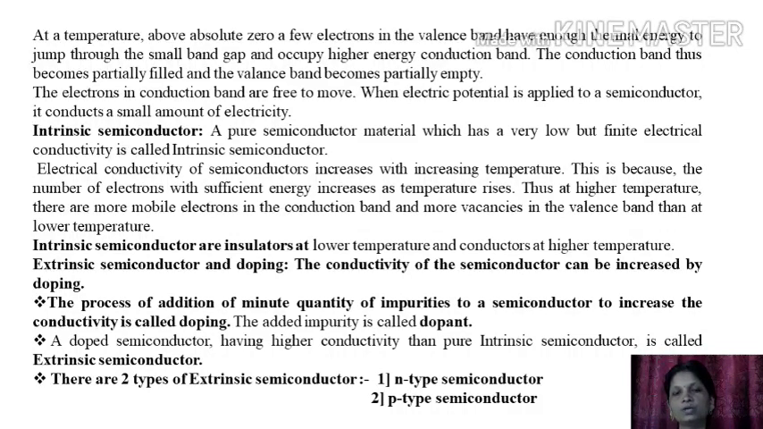Now let us discuss the extrinsic conductor and doping. The conductivity of a semiconductor can be increased by doping. The process of addition of a minute quantity of impurities to a semiconductor to increase the conductivity is called doping. The added impurity is called a dopant. A doped semiconductor has higher conductivity than a pure intrinsic semiconductor, and this conductivity is called extrinsic conductivity. There are two types of extrinsic semiconductor, N-type semiconductor and P-type semiconductor.